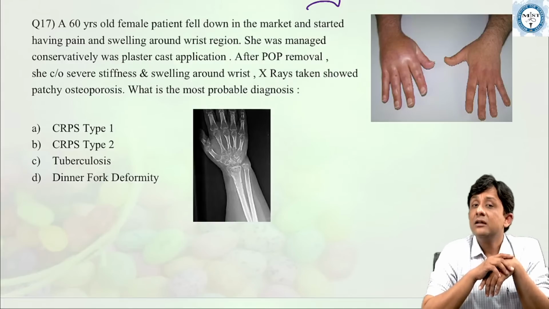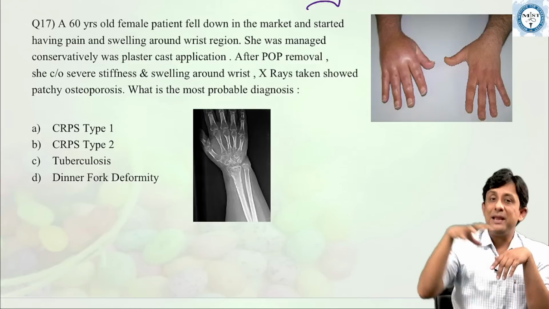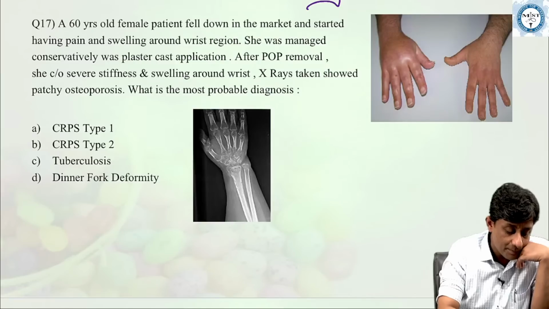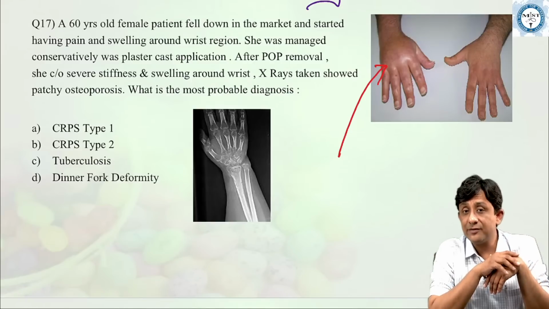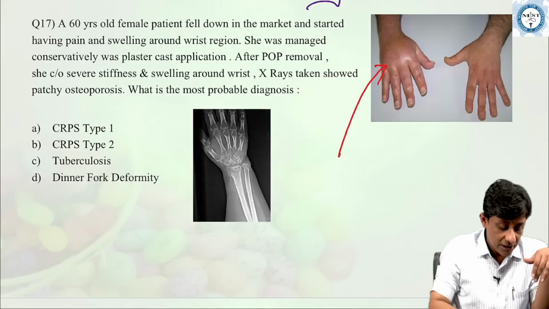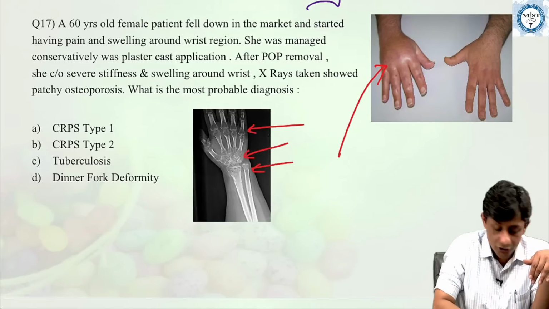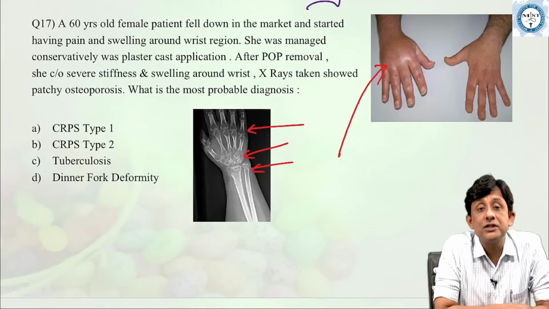So in Colles fracture, the treatment of choice is closed reduction and plaster of Paris cast application. Yes. Now, when the POP was removed, the patient had severe pain, stiffness. As you can see in this clinical picture which has been given here, the patient has severe swelling on the dorsum and the joints have severe stiffness. X-ray shows severe patchy osteoporosis. What is the most probable diagnosis?